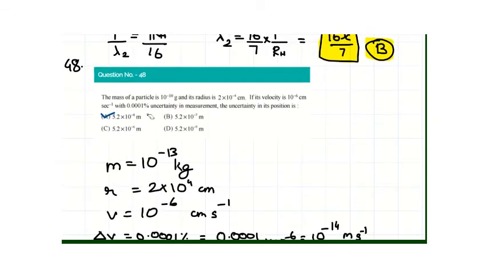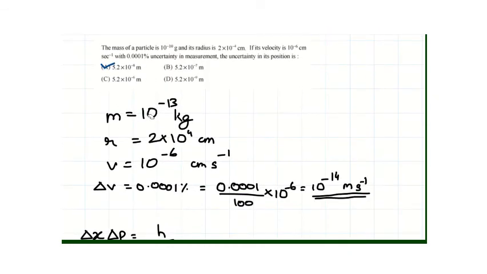Question 48. The mass of the particle is 10 power minus 10 grams and the radius is given as 2 into 10 power minus 4 centimeters. The uncertainty in measurement of velocity is 10 power minus 6 centimeters per second into 0.0001%. In other words, uncertainty in velocity is 10 power minus 14 meters per second and mass is 10 power minus 13 kg.